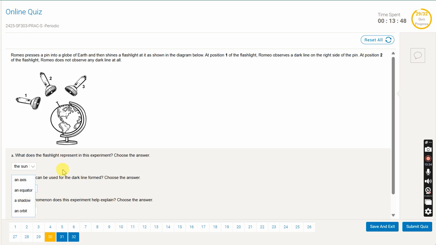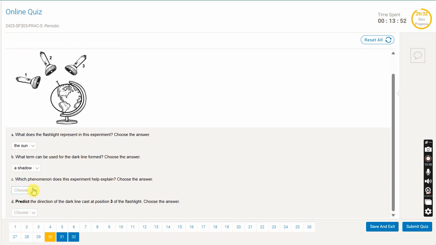What term can be used for the dark line formed? That's your shadow. What phenomenon does the experiment help explain? This is the apparent motion of the sun, because here exactly the Earth is stopped, like it's not moving, and the sun is moving. So that's the apparent motion of the sun.